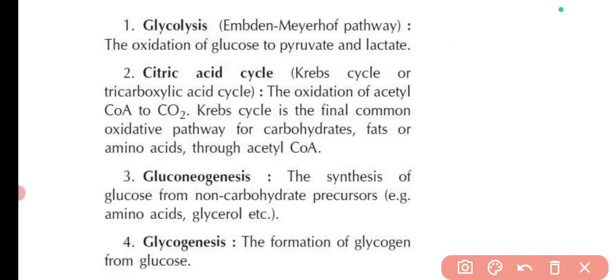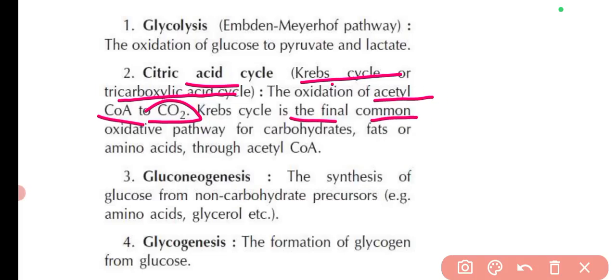Then the citric acid cycle, which is also known as the Krebs cycle or TCA, that is the tricarboxylic acid cycle. In this, the oxidation of acetyl coenzyme A to carbon dioxide happens. So the Krebs cycle is the final common oxidative pathway for carbohydrates, fat, and amino acids through acetyl coenzyme A.